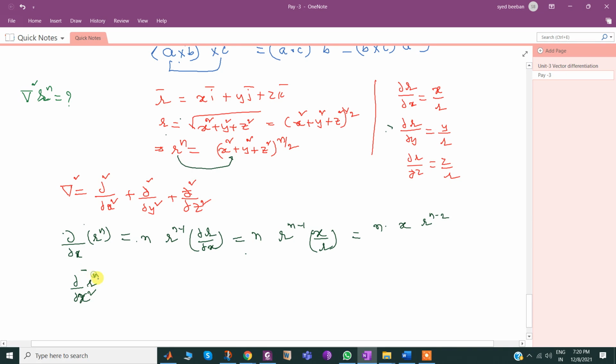of r^n, which is equal to ∂/∂x of r^n, which is equal to ∂/∂x of this value, which is equal to n times x times r^(n-2).